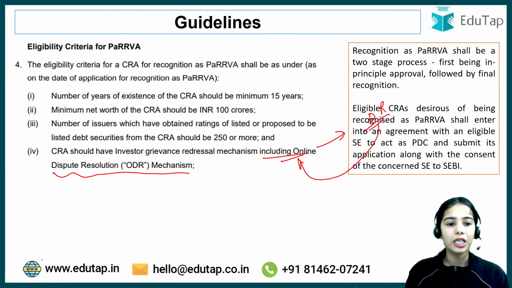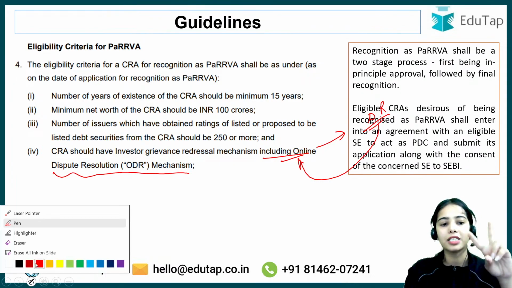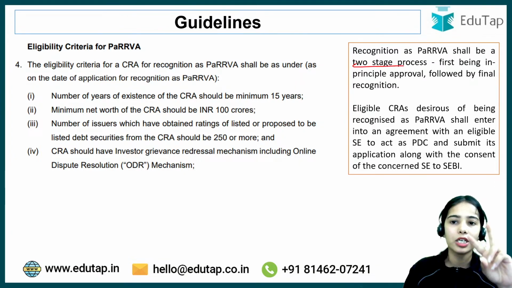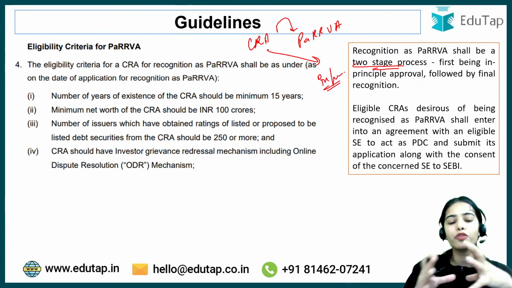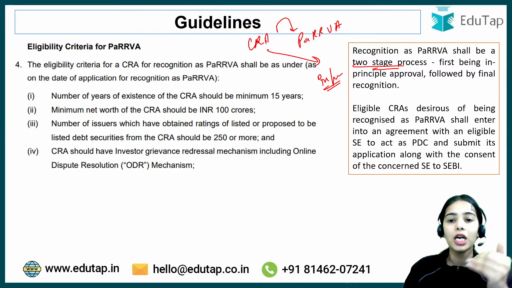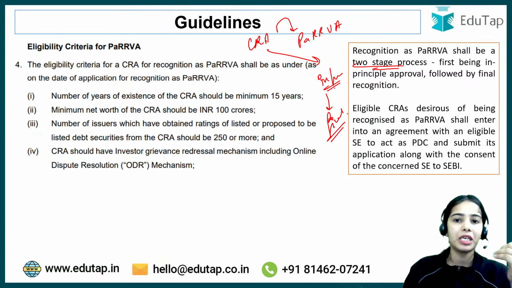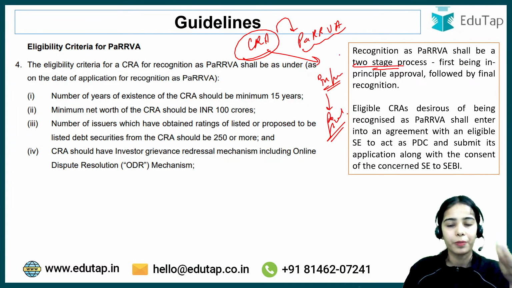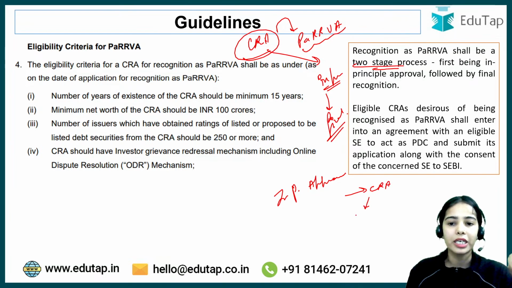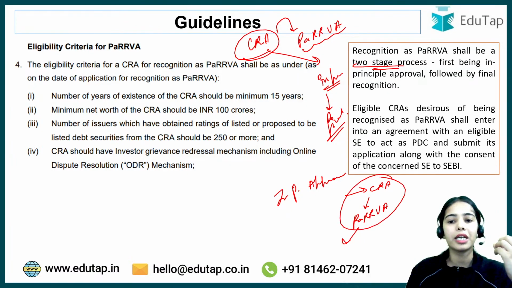Okay, now for the recognition of PaRRVA, actually there is a two-step process that is followed. Recognition as PaRRVA shall be a two-stage process. First, a credit rating agency that wants to become a PaRRVA will get an in principle approval. In principle approval means that for the time being you can work as a PaRRVA, but the final and complete recognition will be provided once the credit rating agency has worked very well as the PaRRVA. So first the in principle approval will be given, in which the credit rating agency can start working as the PaRRVA for the time being only. Then, after SEBI sees that this credit rating agency is working very well as a PaRRVA, the final recognition can be given.